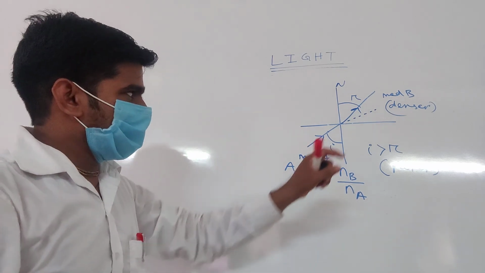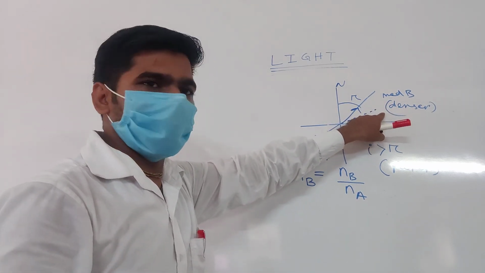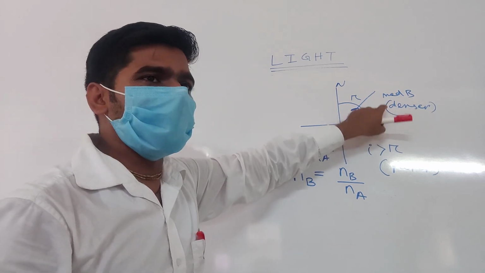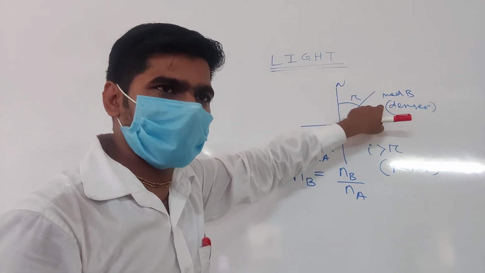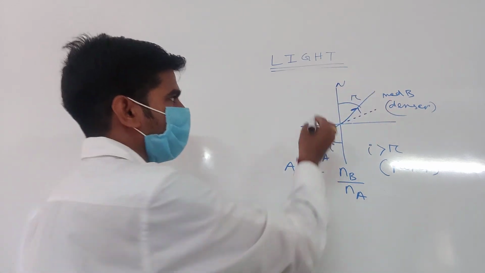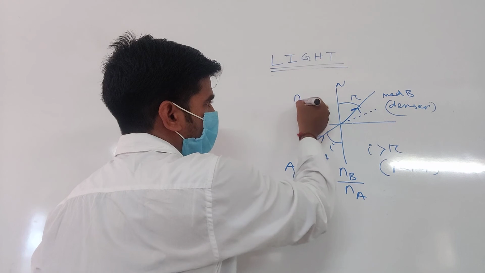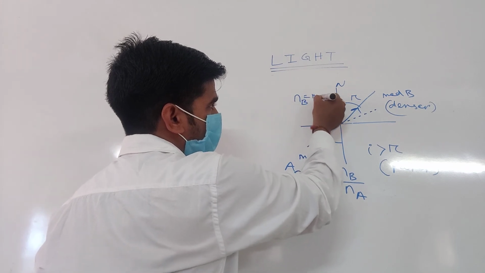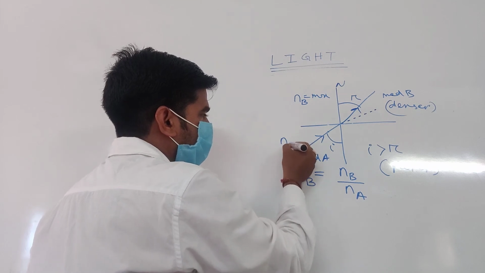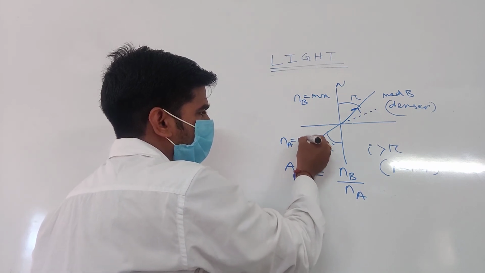The important thing, the denser medium has maximum refractive index. Here velocity of light is minimum. So here refractive index of B is maximum. Here refractive index of A is minimum.